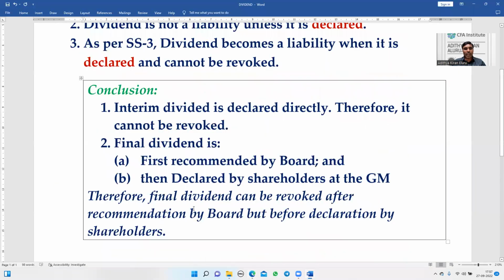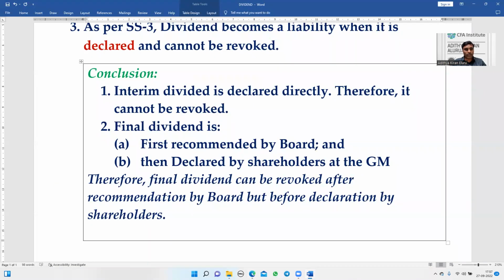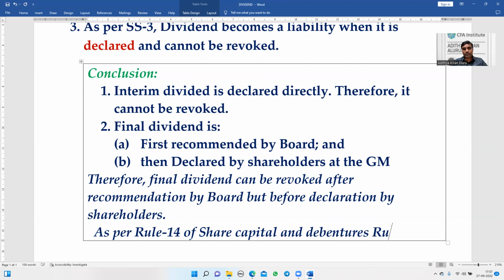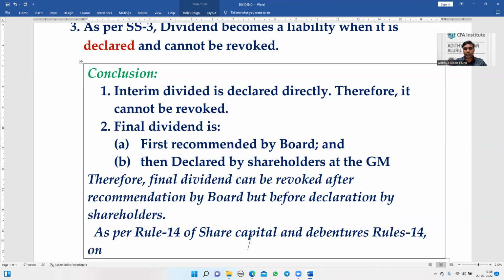So as per Rule 14 of the Share Capital and Debentures Rules, once the board recommended the bonus issue, it cannot withdraw the recommendation.